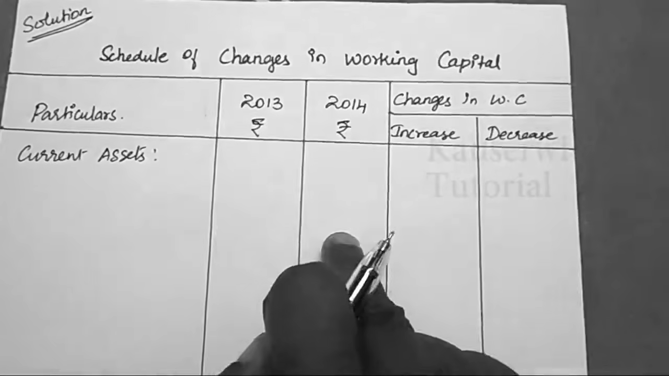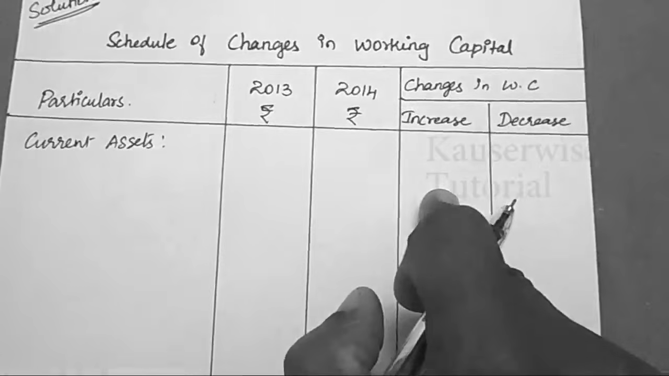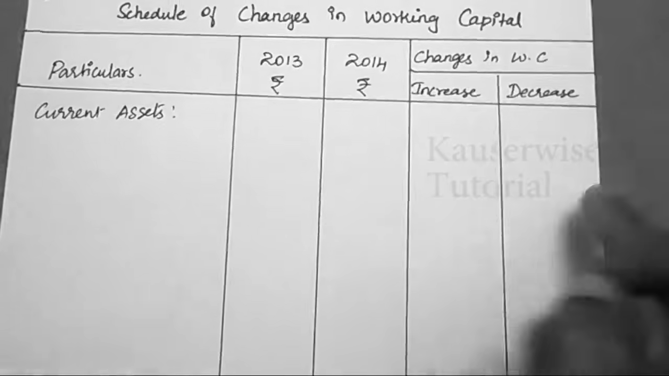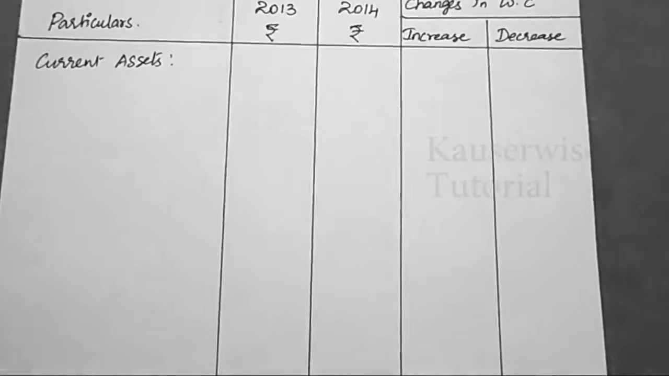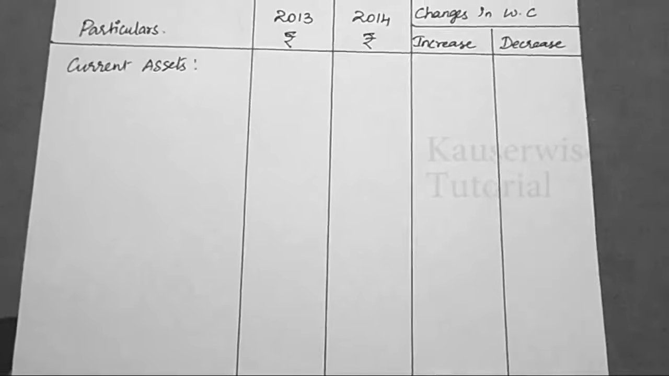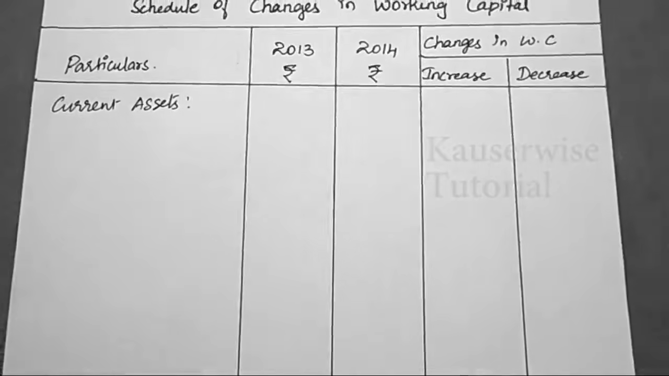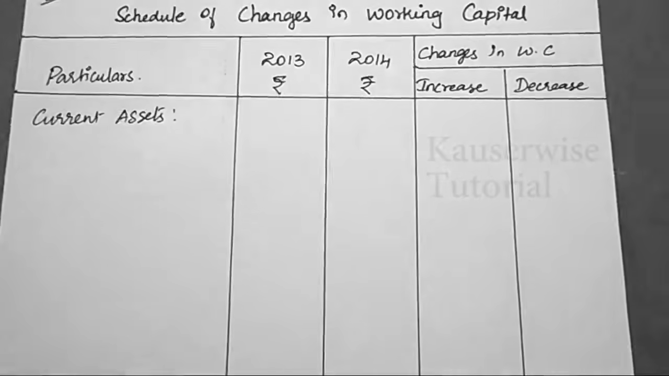When current asset increase, that will be recorded in increase column. When current asset decrease, that will be recorded in decrease column. But for current liability, when current liability increase, that will be recorded in decrease column. When current liabilities decrease, that will be recorded in increase column. This is the procedure to prepare the schedule of changes in working capital.